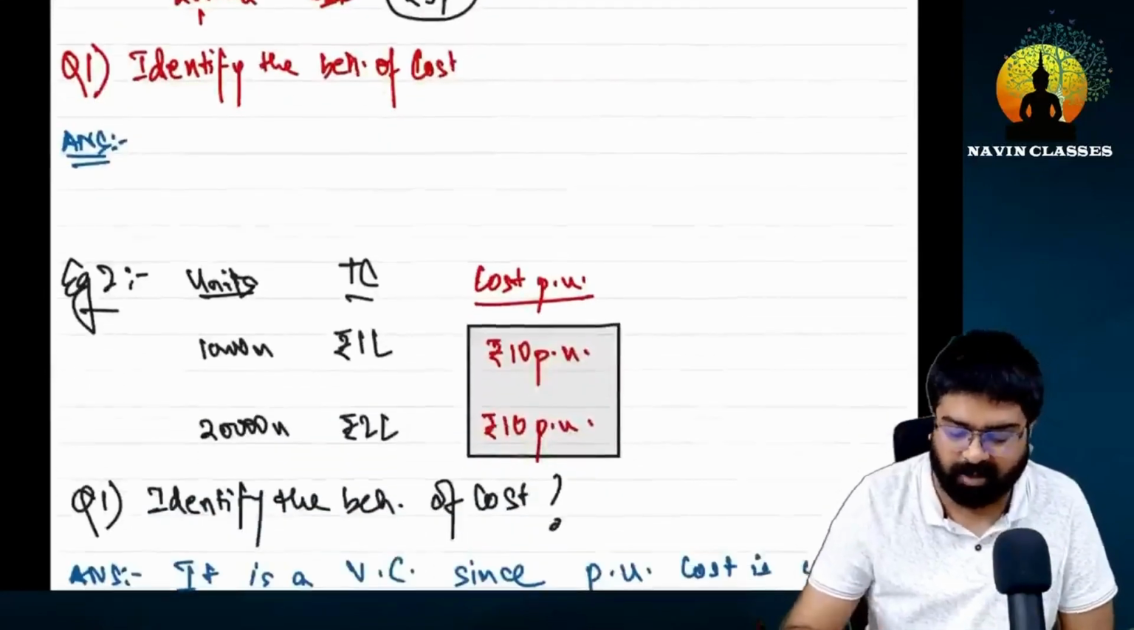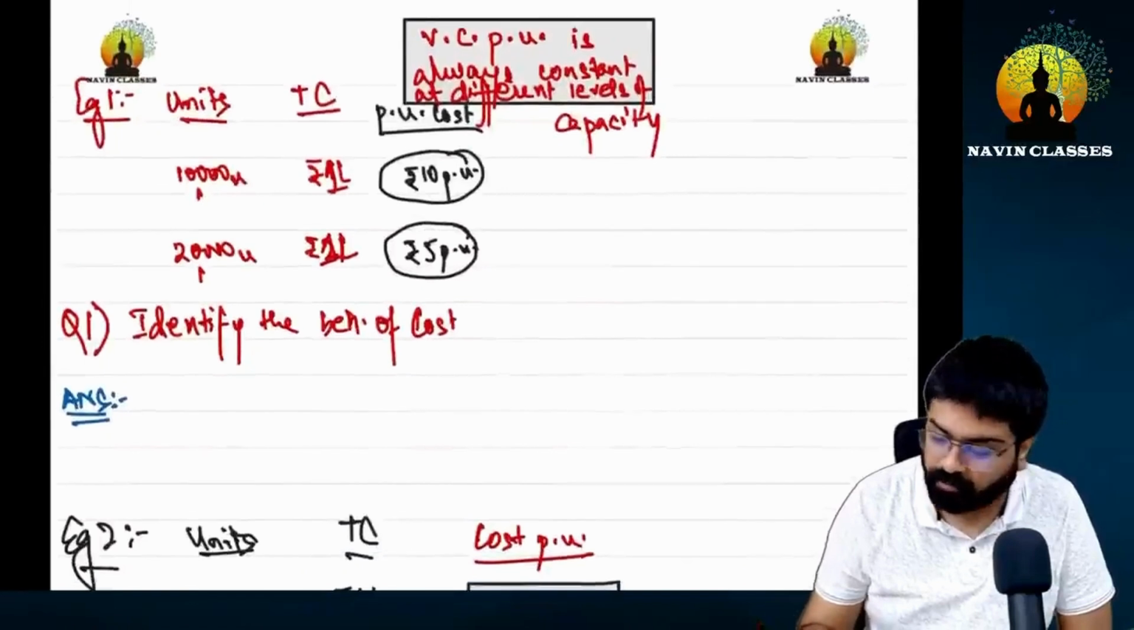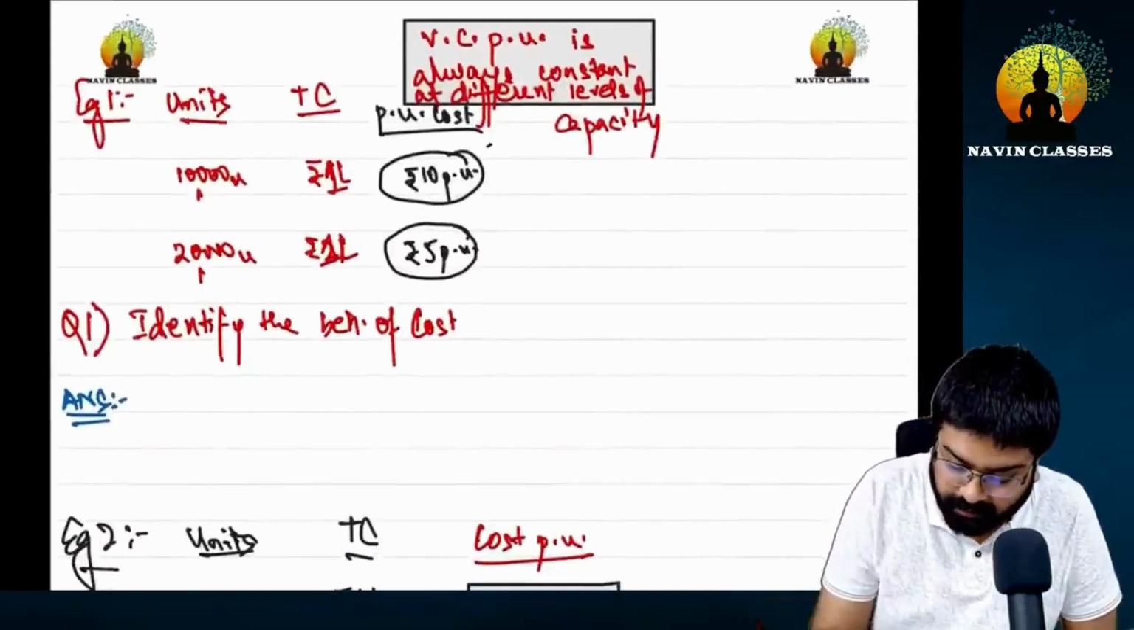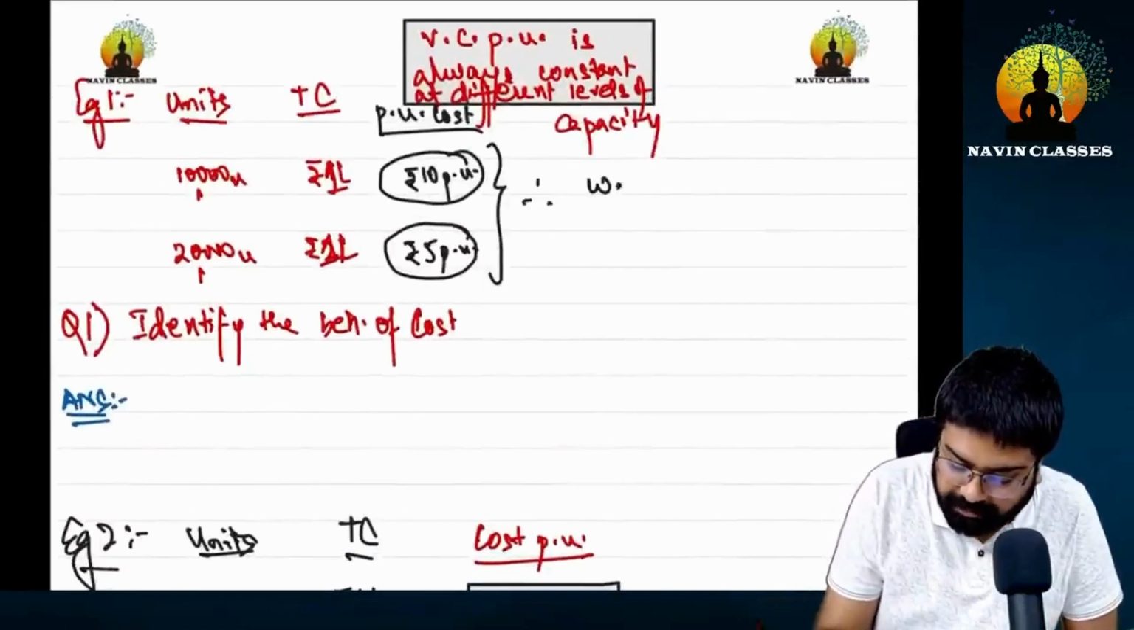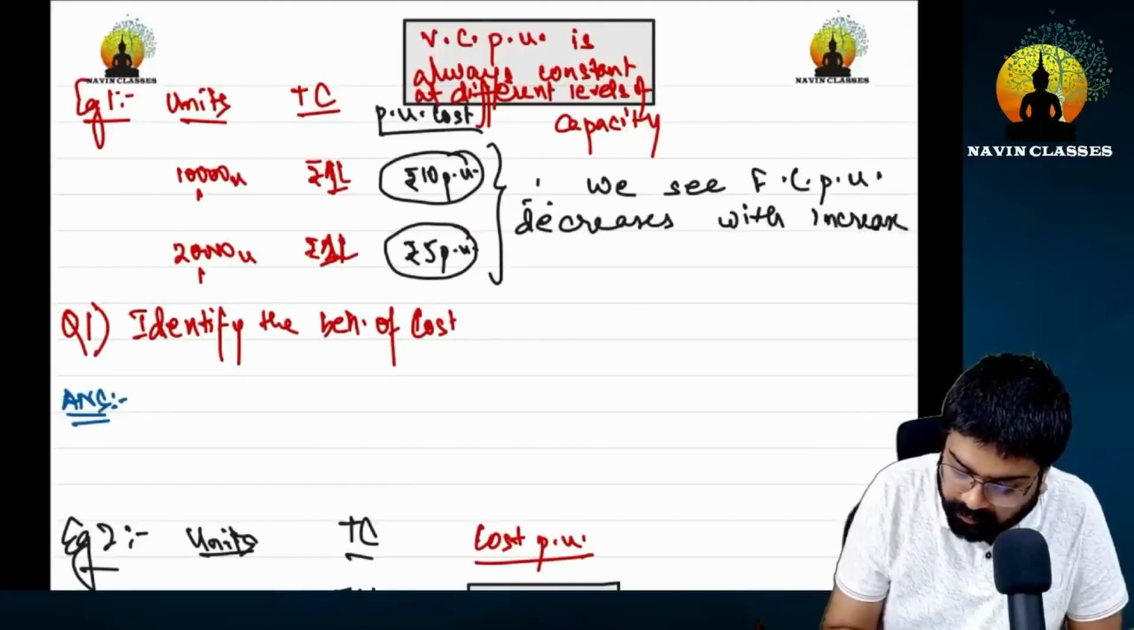Now you must have understood me. Great. So you will write this right next to this example, that therefore we see fixed cost per unit decreases with increase in the units.